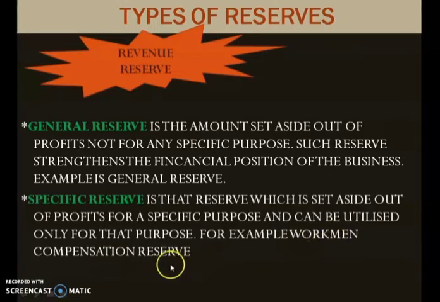For that purpose, this reserve money can be used. Only for that purpose this money can be used, no other purpose. So that is specific reserve.